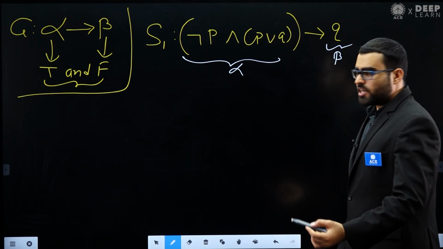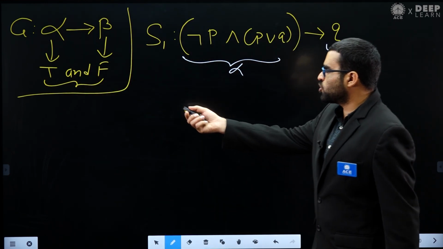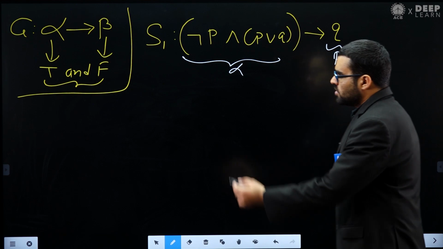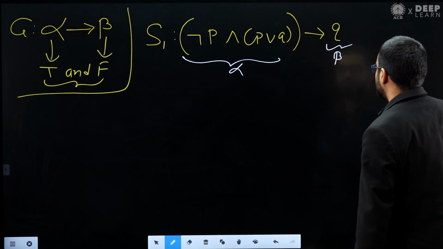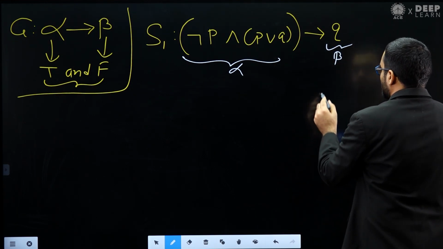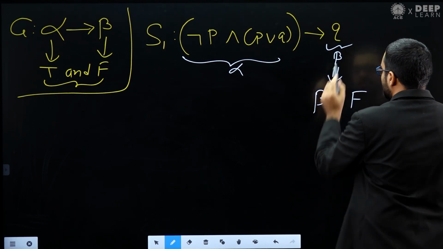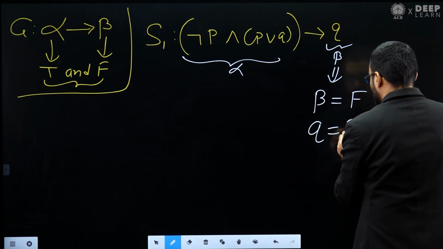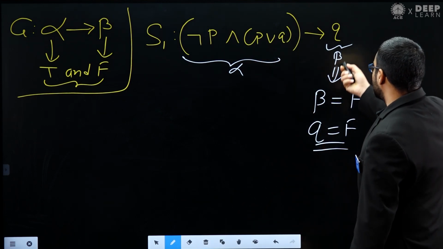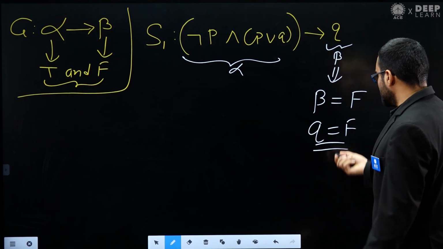So as I told you, let's see whether this case is possible or not, when alpha is true and beta is false. For this situation, beta should be false. So let's assume beta is false. How can I make beta equal to false? Remember beta is q, so q should be false. There is only one way to make this beta false, because beta equals q. There is only one way to make q false, that is q equal to false.